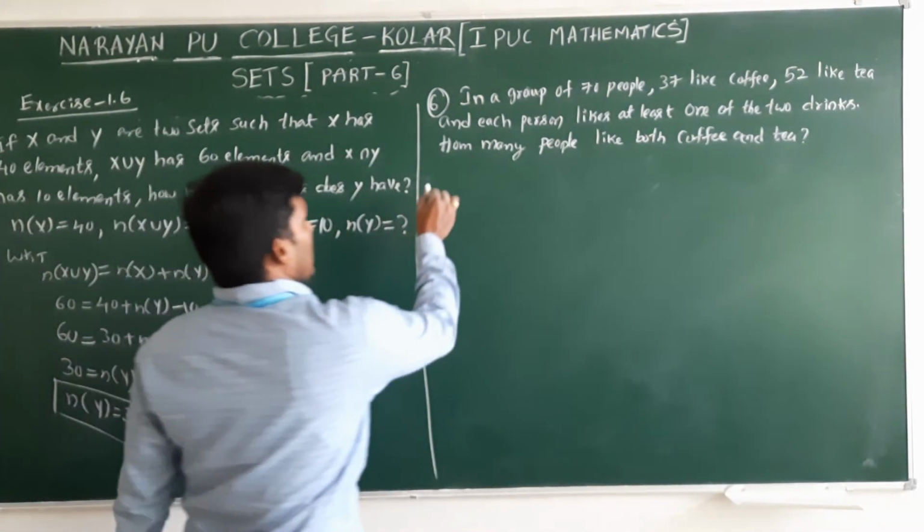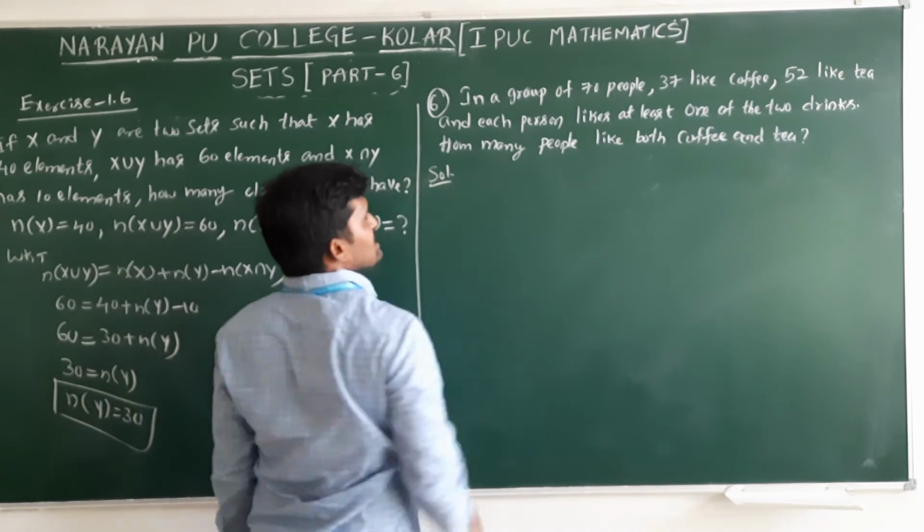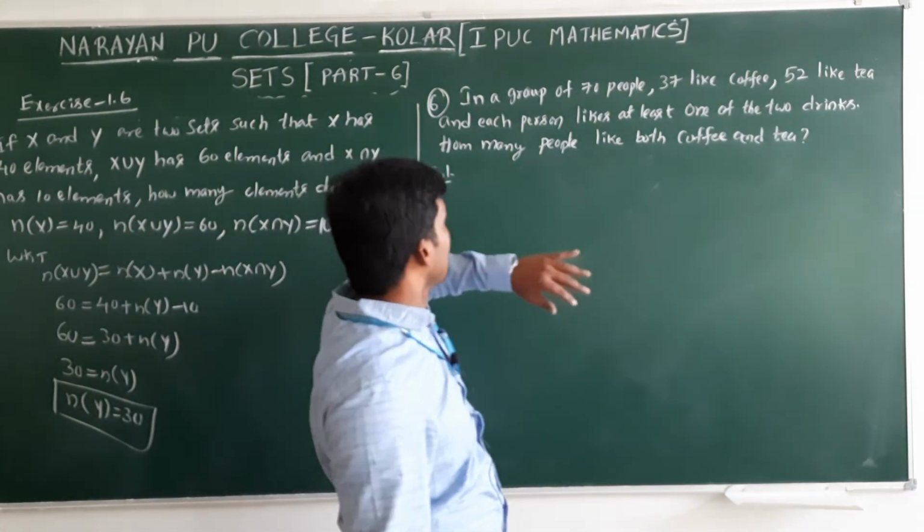In this, a group of 70 people, 37 like coffee, 52 like tea.